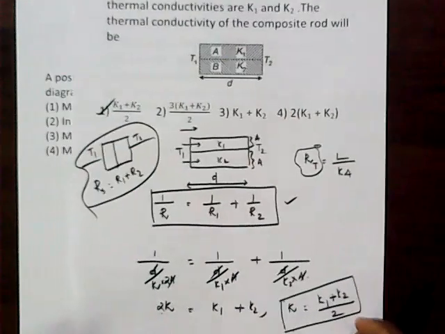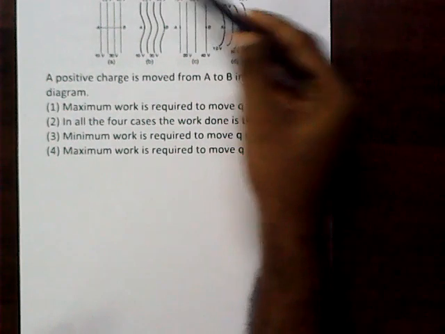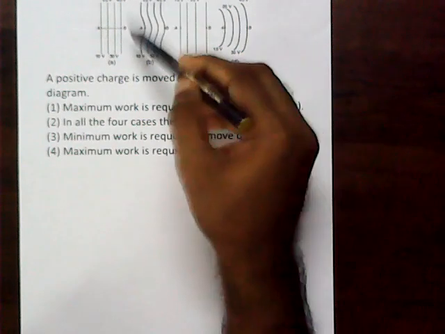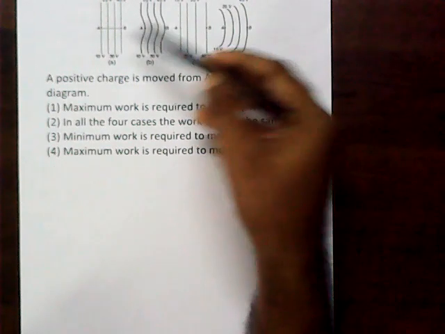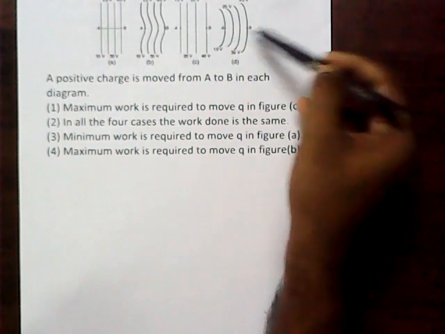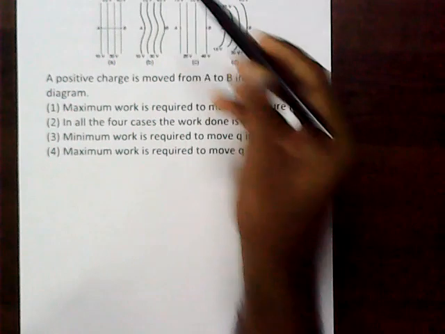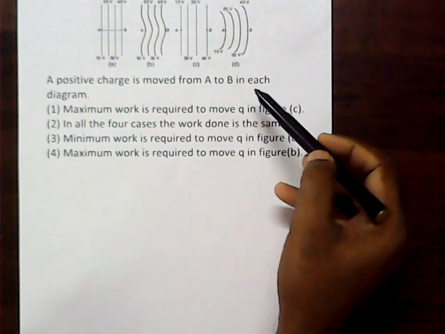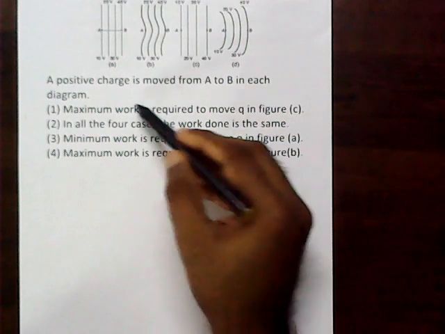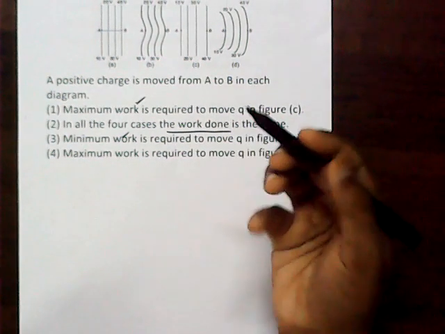We can move to the 12th question. Again, a good question. The diagram shows below the regions of equipotentials for different configurations, as 10, 20, 30, 40, 10, 20, 30, 40, something like that. So equipotentials, that is a very important speciality. A positive charge is moved from A to B in each diagram. So the question is whether it is the maximum work, the minimum work, or the same work.